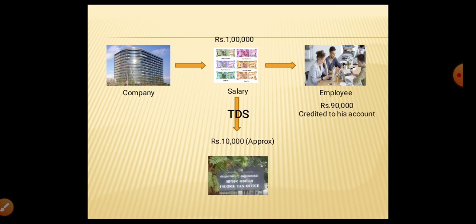For example, if a company pays 1 lakh salary to an employee, but the employee receives only 90,000 in his account, what about the 10,000? The 10,000 will be deducted by the company from the salary while paying. So the company will deduct 10,000 from the salary and pay the 10,000 to the income tax department on the employee's behalf. So this is the major concept.